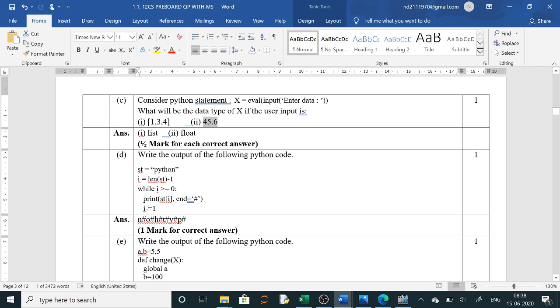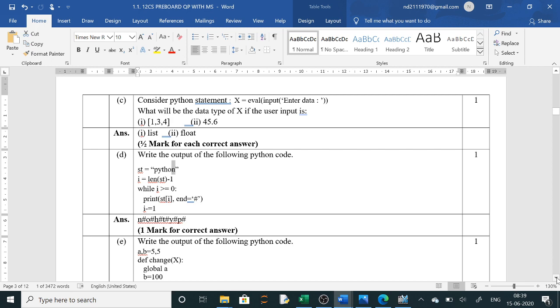Then the fourth character is O. Forward indexing is always 0, 1, 2, 3, 4, 5. Here you can see I is starting from 5, and 5 means the last character. String of I means the last character, then minus 1. So it will keep on printing in reverse with a hash sign: n hash, o hash, h hash, t hash, y hash, p hash.